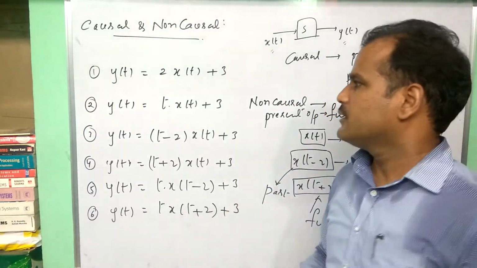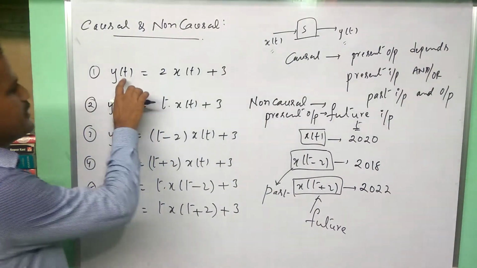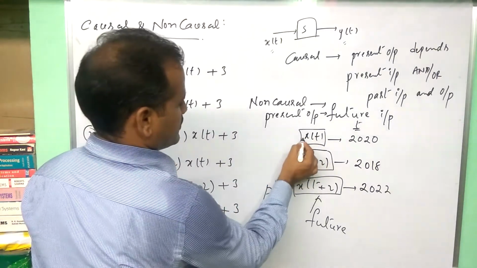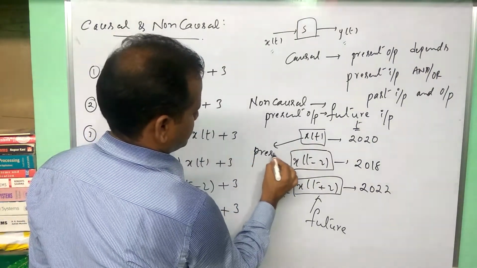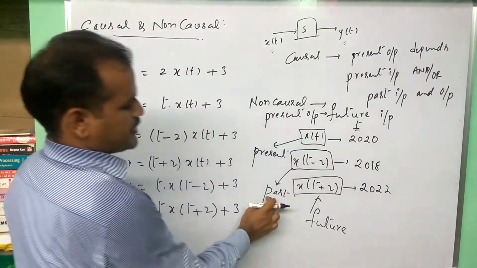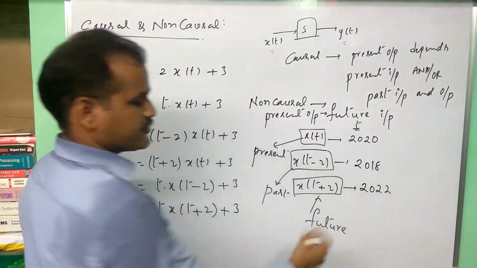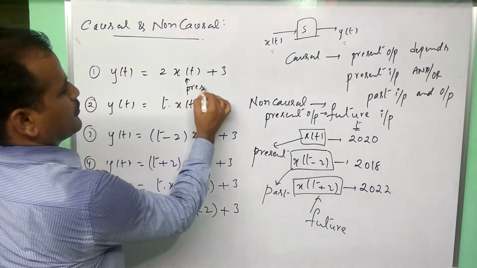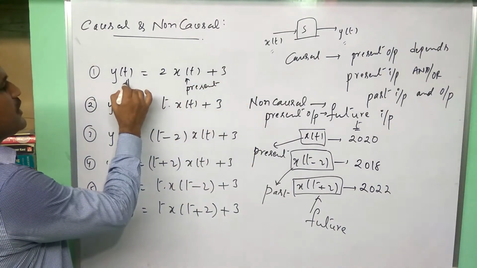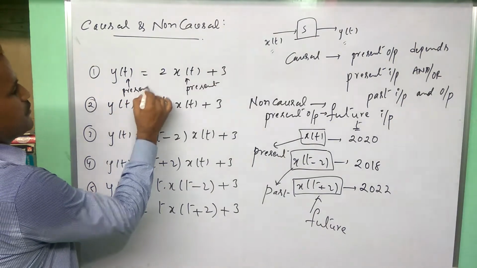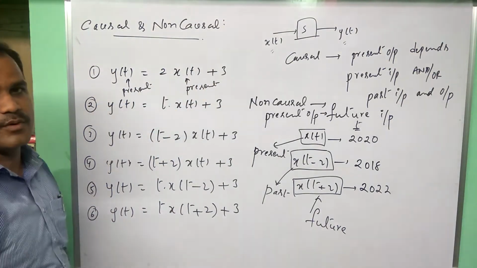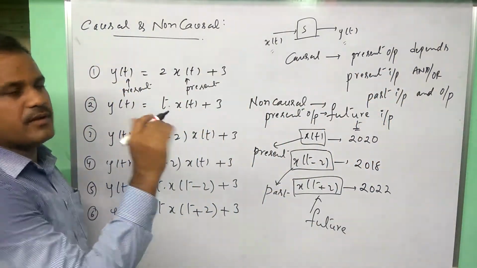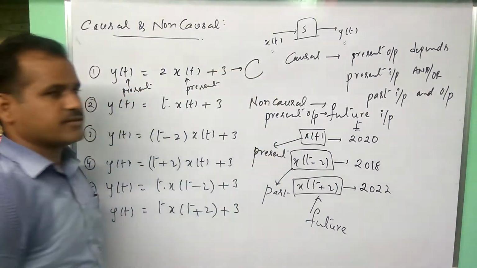Simple enough. Now let us consider y of t is equal to 2x of t plus 3. With respect to this terminology, x of t means present, x of t minus some quantity is past, x of t plus some quantity is future. Here this input is present, output is also present. So present output depends upon only present input. There is no future value. So this system is a causal system.